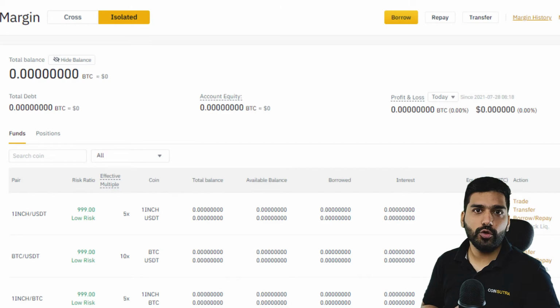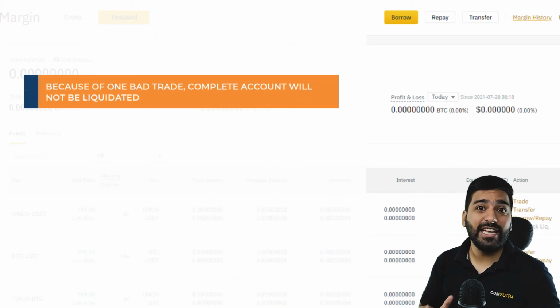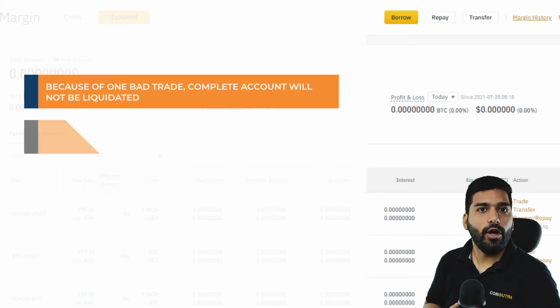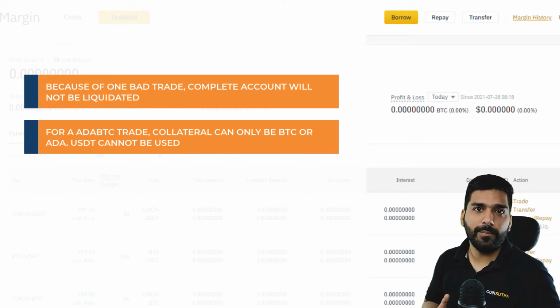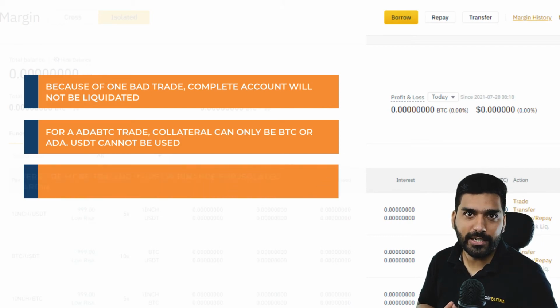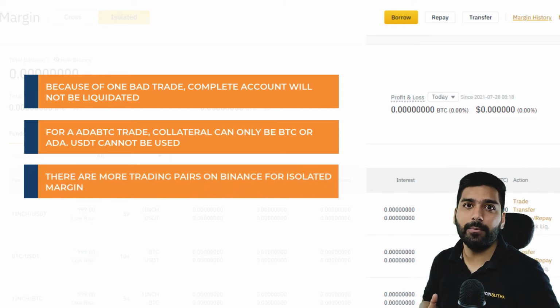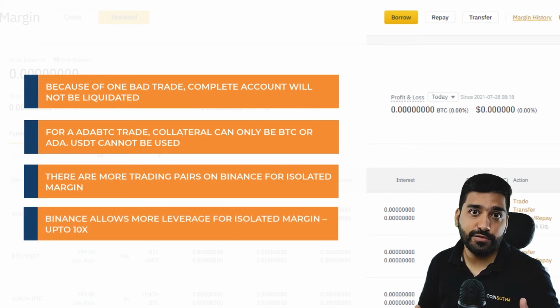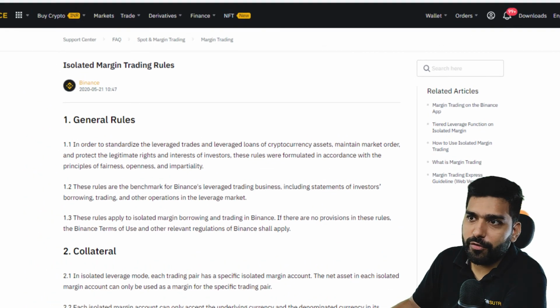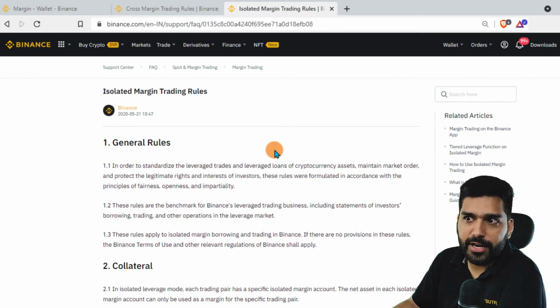Now there are some points to be noted for isolated margin. Isolated margin manages your risk of complete liquidation because of one bad trade. For ADA BTC trade, collateral can only be ADA or BTC. USDT cannot be used in this case. For isolated margin, Binance has more trading pairs. And last, more leverage is allowed by Binance for isolated margin. For more information, you can refer to isolated margin trading rules.